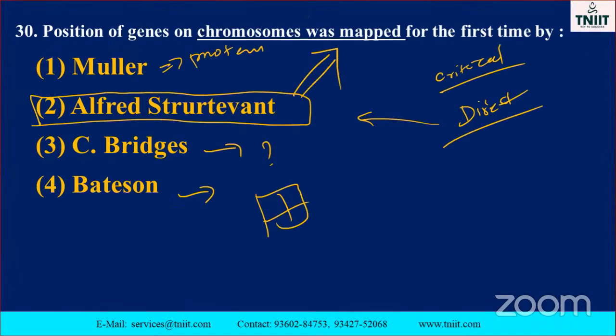Go to the next one. C bridge. Sorry. C bridge is the correct one, my dear student. Sorry, extremely sorry, my dear. I wrongly marked here. B is the correct answer. B is the correct answer, it's not the C. Go to the next one. This is the wrong answer. This is the wrong answer. Go to the next.